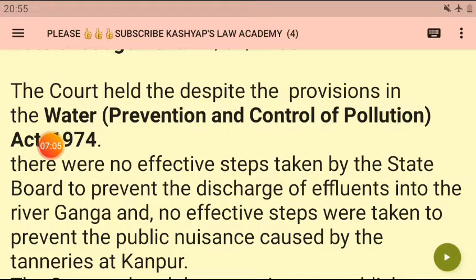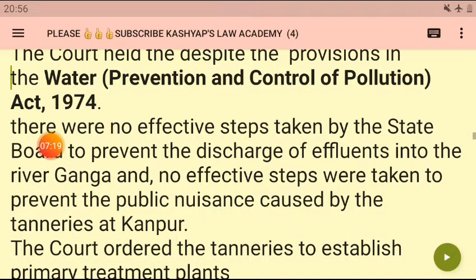Water (Prevention and Control of Pollution) Act 1974, no steps had been taken by the state government, meaning there were no effective steps taken by the state board to prevent the discharge of effluent into the river Ganga, and no effective steps were taken to prevent the public nuisance caused by these tanneries at Kanpur. So no effective step was taken, and all the chemical effluent from the tanneries, the leather industry, used to mix into the water. It was very difficult for the survival of the people, because the water there was getting very dirty. People were getting sick, and chemical effluent was also causing environmental degradation.